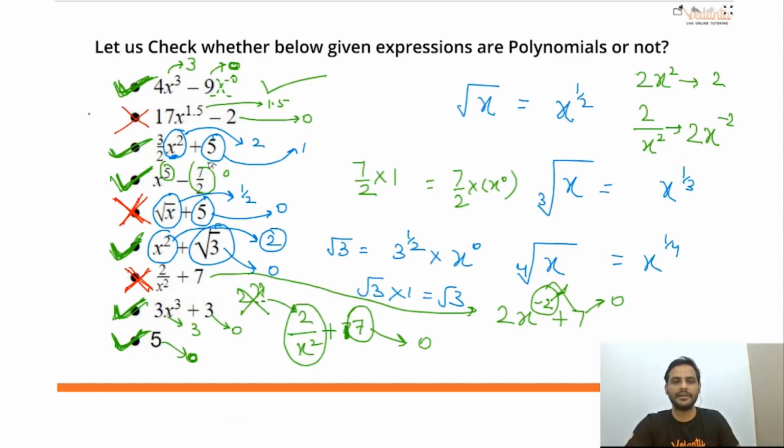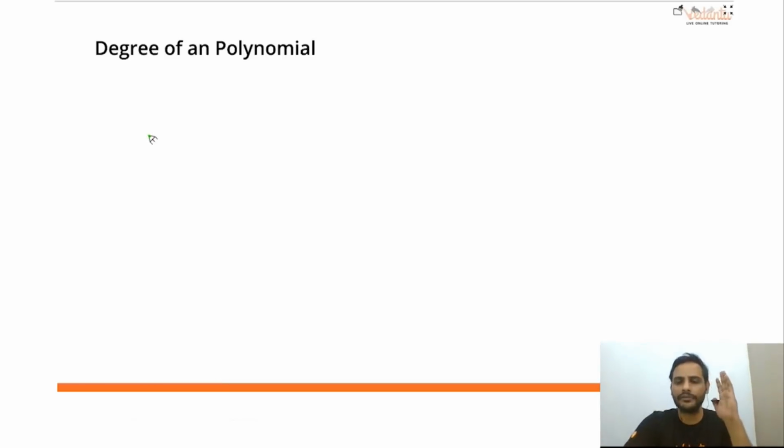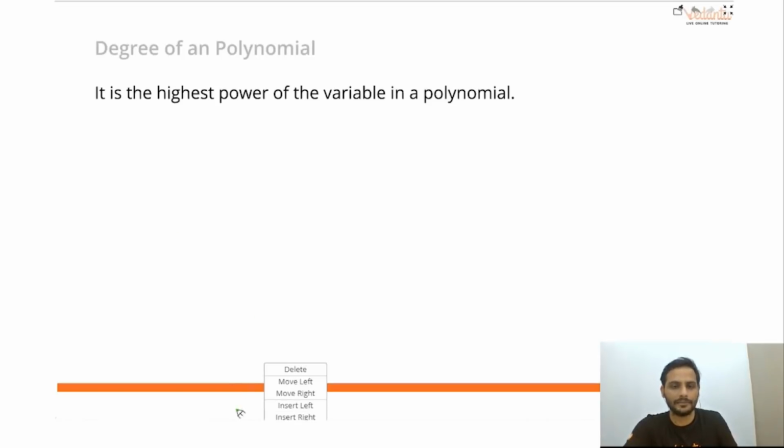Got it? Wherever you are feeling like you are not able to understand it properly, just take a screenshot. You will understand everything properly. Got it? Clear? Now there comes a term which is called degree of a polynomial. Degree of a polynomial means what? The highest power in the polynomial is called the degree of the polynomial. What is the degree of a polynomial? Highest power of the variable in a polynomial.